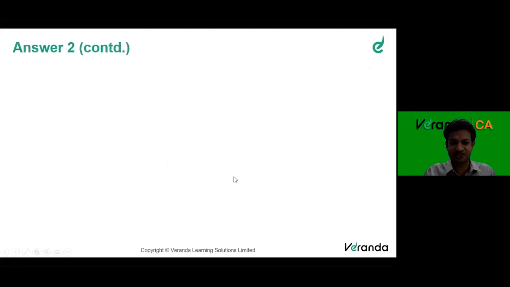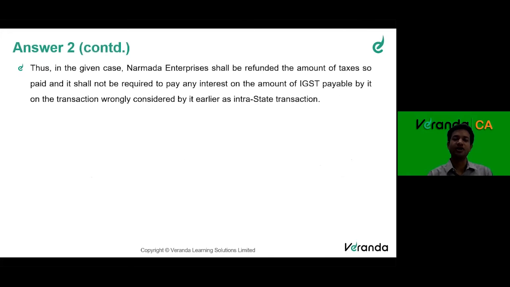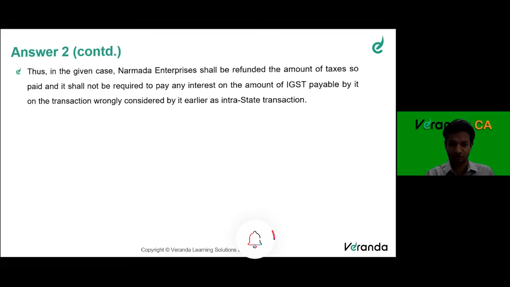Similarly, section 19(2) of the IGST Act says vice versa, that if you have paid CGST, SGST instead of IGST, then you can claim refund and pay without interest. So in the given case, Narmada Enterprises shall be refunded the amount of taxes so paid, and it shall not be required to pay interest on the amount of IGST payable by it on the transaction wrongly considered by it earlier as an intrastate transaction. Discussed in detail.